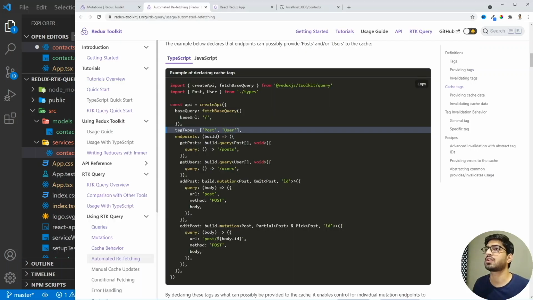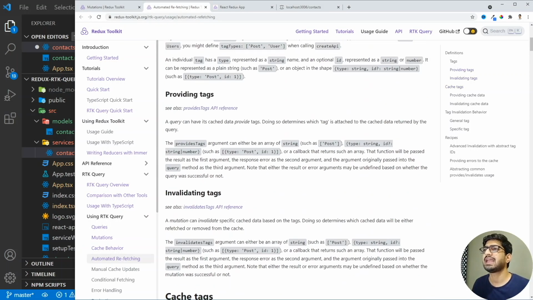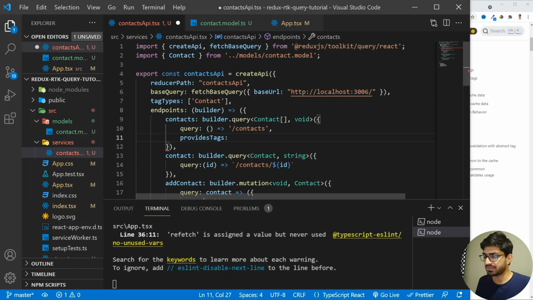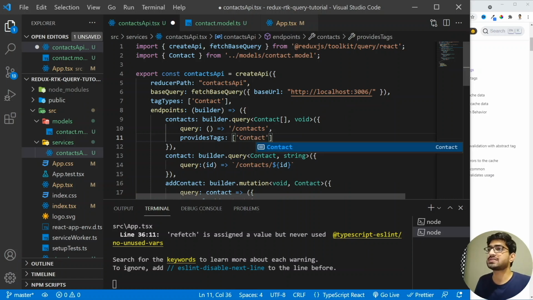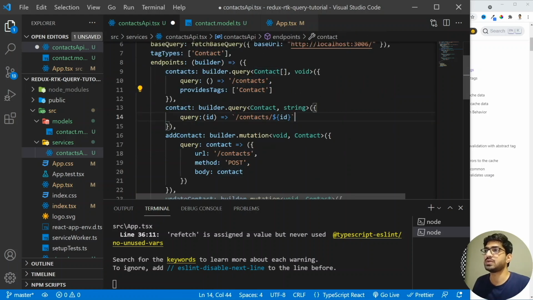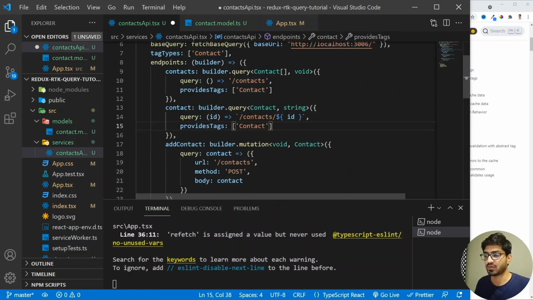If we go to the documentation and read it, we will know that this provide tags argument can either be an array of strings such as post, or it can also be an object or a callback function. For our case, we are simply going to have an array of strings, and then I'm going to have the contact here. And I can use the same in my other endpoint, where we fetch the individual contact. So let me add the provide here as well.